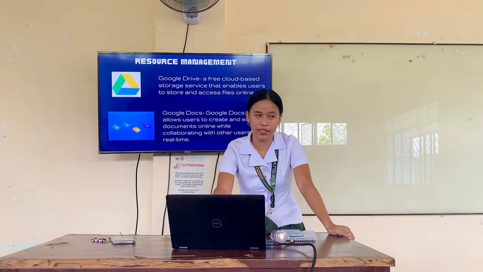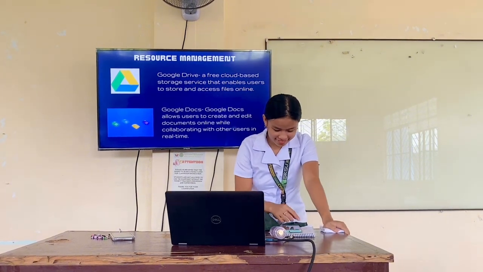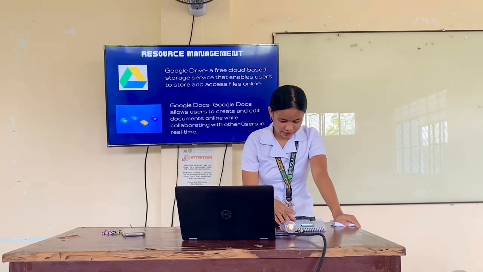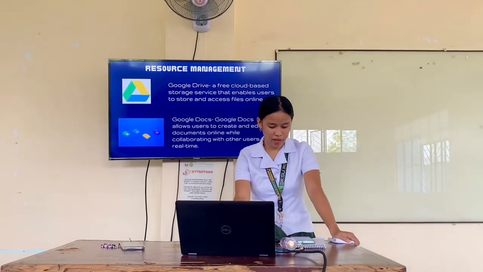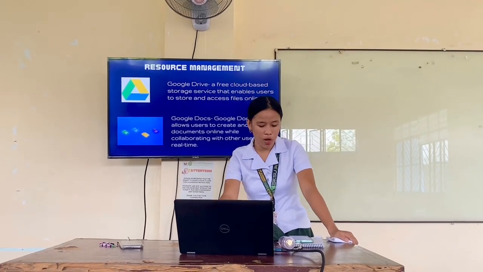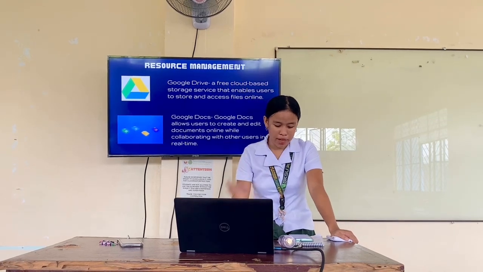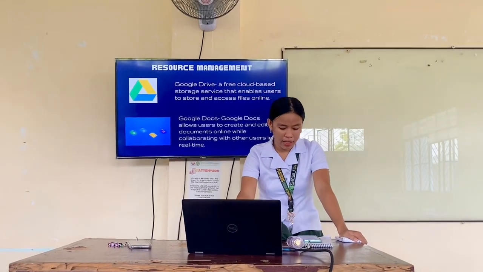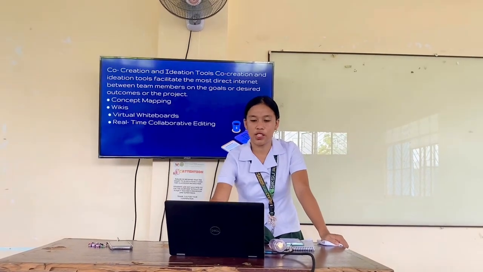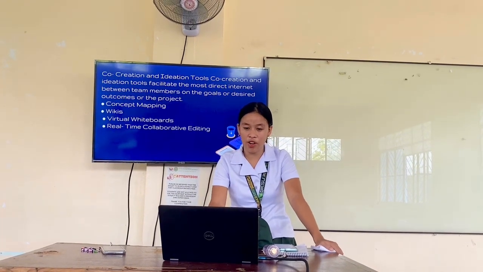Next is Google Docs. Catherine, can you please read? Google Docs allows users to create and edit documents online while collaborating with other users in real time. So Google Docs shows who edited the documents, allows rollback to earlier versions, and access management. The project lead can restrict editing access to senior team members. Others can view only.